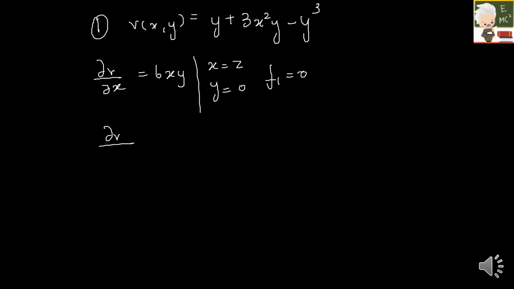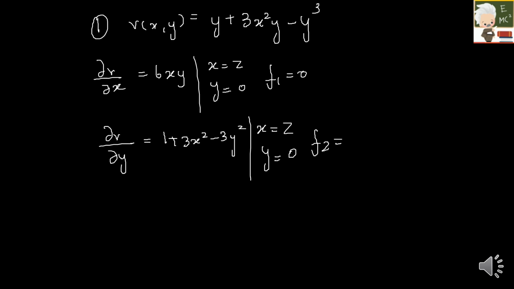Next is dou v by dou y, which will be 1 plus 3x square minus 3y square. Again for x I have to substitute z and for y I have to substitute 0. So what is my f2? f2 will be 1 plus 3z square.